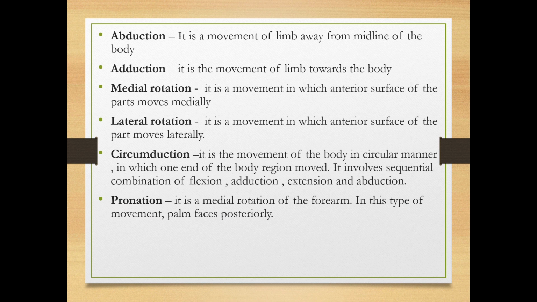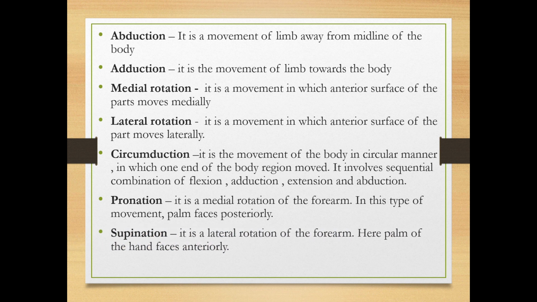Pronation is the medial rotation of the forearm. In this type of movement, the palm faces posteriorly. Supination is the lateral rotation of the forearm. Here the palm of the hand faces anteriorly. So we have here abduction, adduction, medial rotation, lateral rotation, circumduction, pronation, supination.